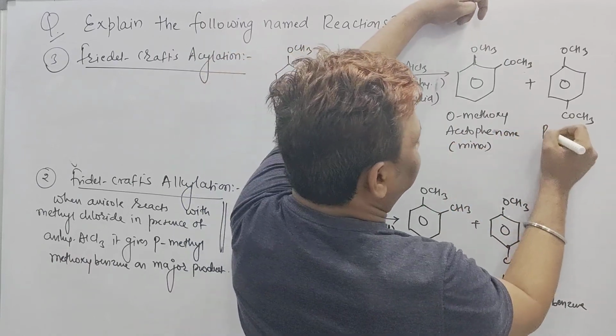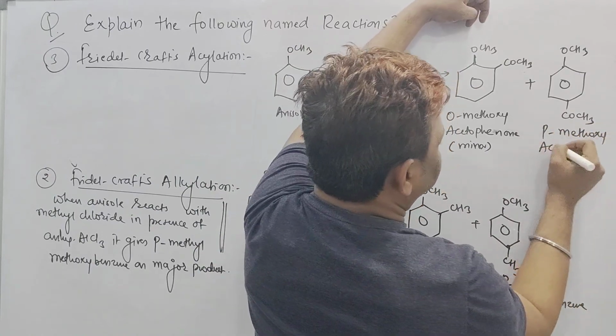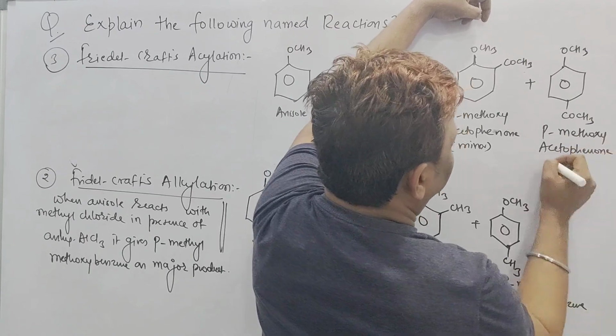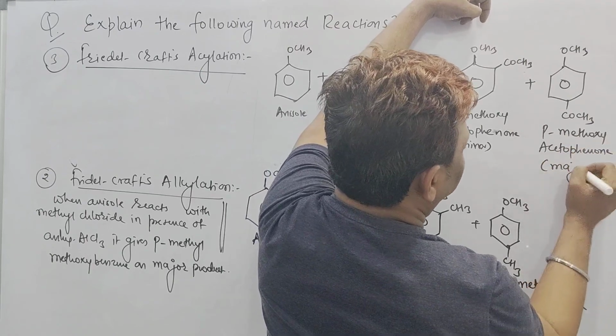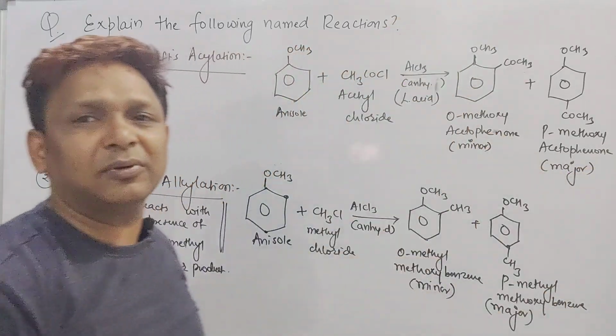And here it is para methoxy acetophenone, and sir, this is the major product. This is a minor and this is a major product.